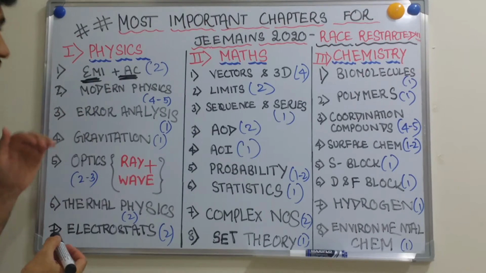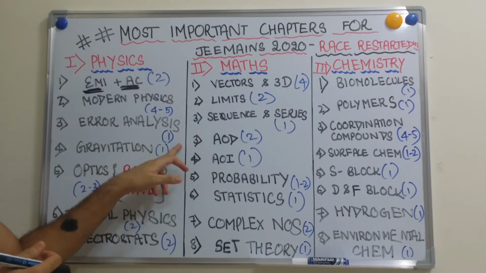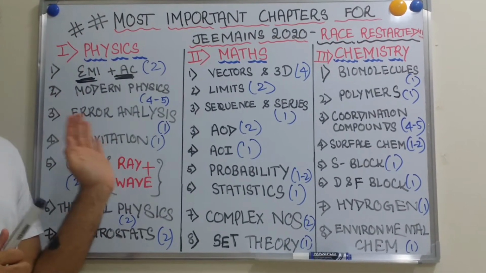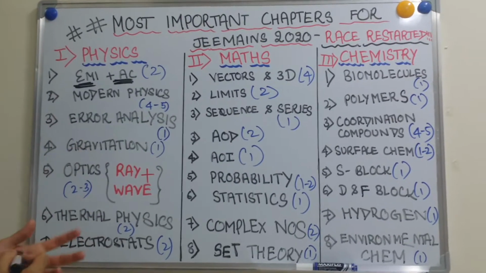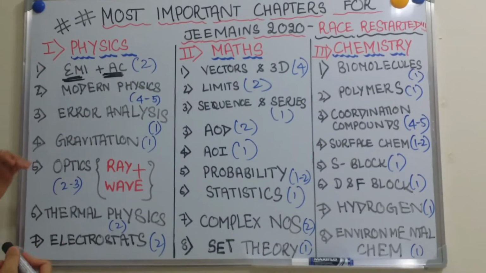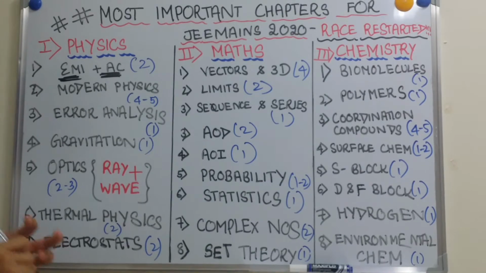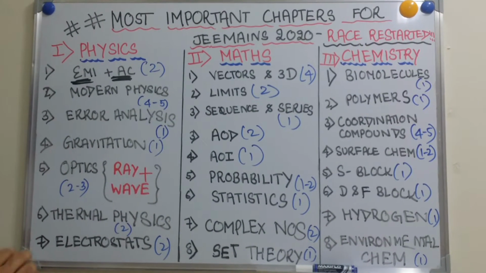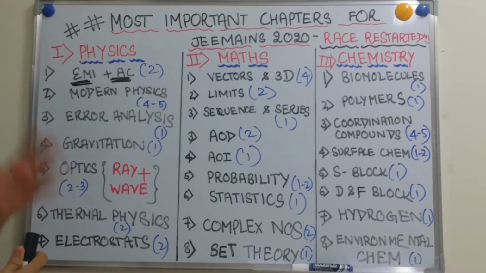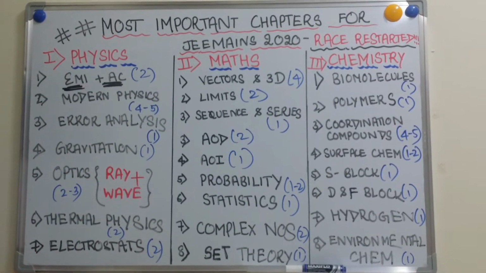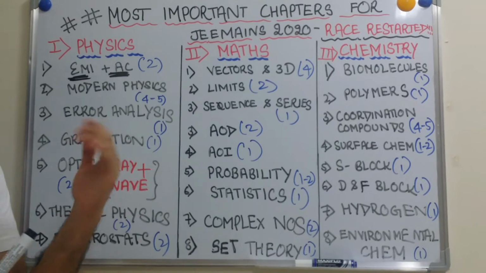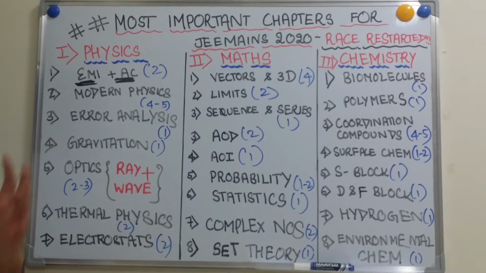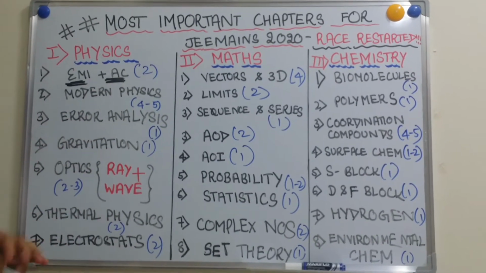Next is error analysis. On an average we have one question from this particular topic. This is a class 11 topic. Next is gravitation. Gravitation also gives one question, and it is a simple topic to do. It is not so difficult; you only have Kepler's laws and similar topics from which you see questions.